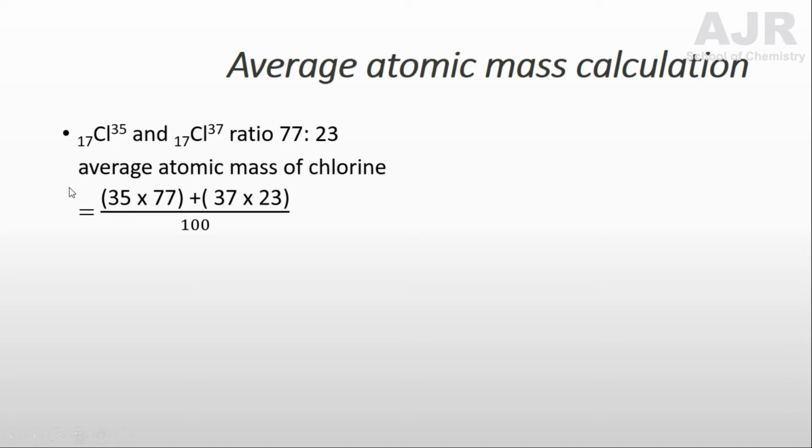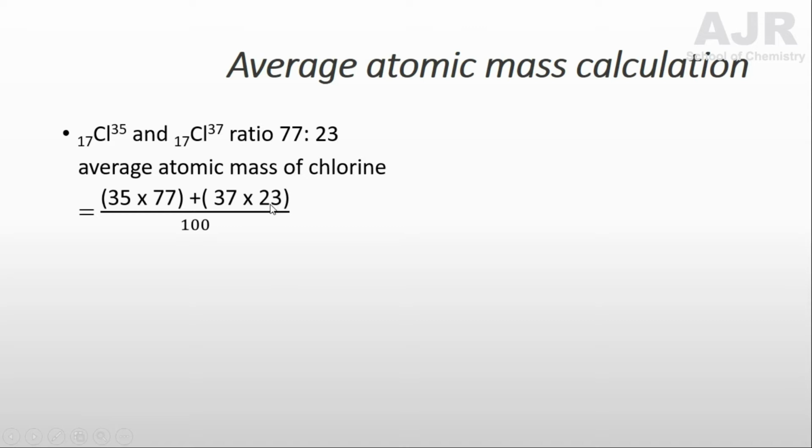Atomic mass of the first isotope: 35 is the atomic mass of the first isotope, multiplied by 77, the percentage of chlorine 35. Another one is 37, the isotopic mass of chlorine 37, and 23 is the percentage of chlorine 37.